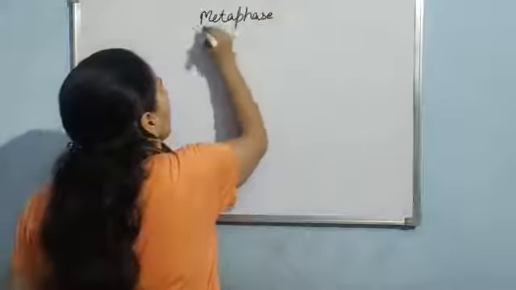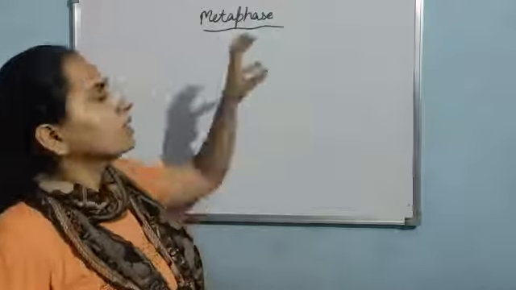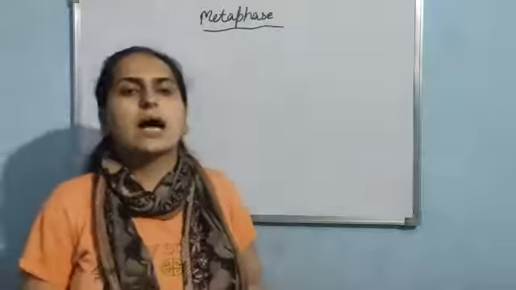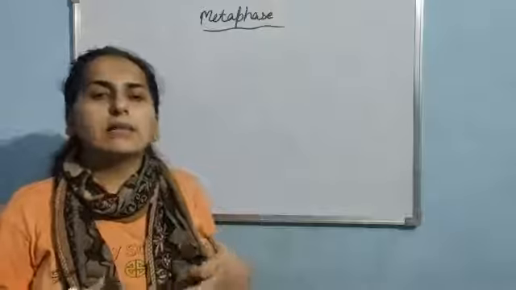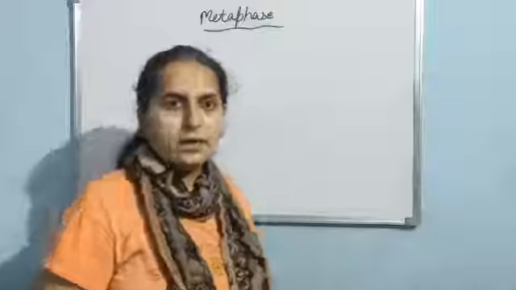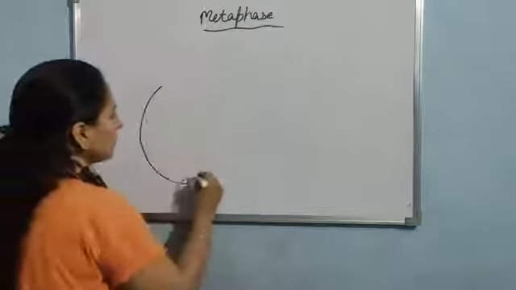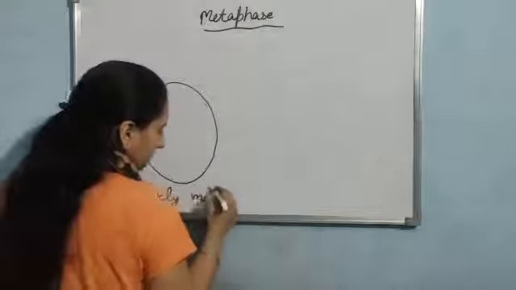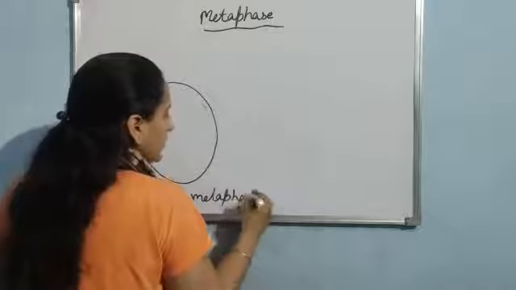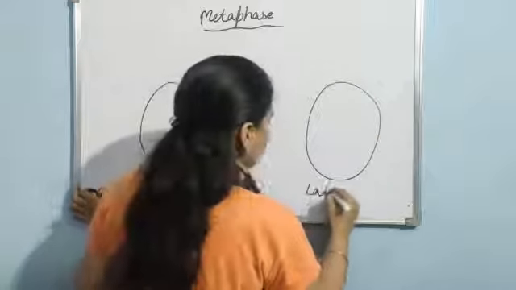Now, if I talk about the metaphase, meta means at the center. So basically a peculiar character of this stage is that the chromosomes, they will align themselves at the center, or I can say they will align themselves at the metaphasic plate. Now let me again show this with a diagram. Here I am showing the early metaphase, and there I will draw the late metaphase, the cell in the late metaphase. Clear?